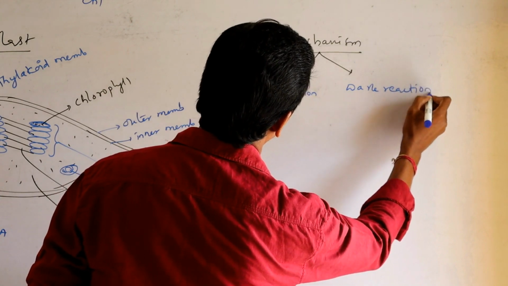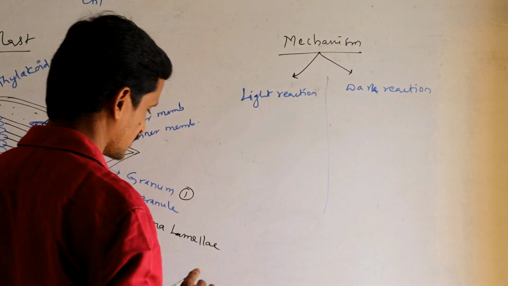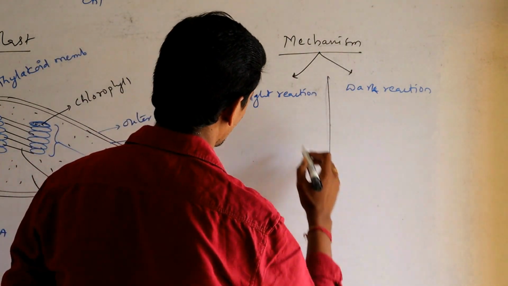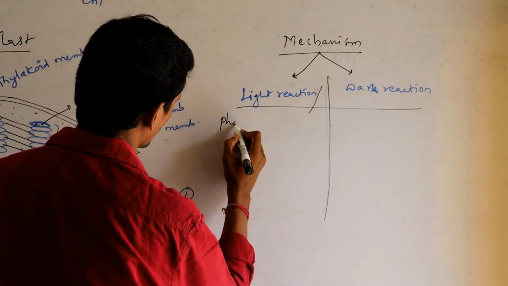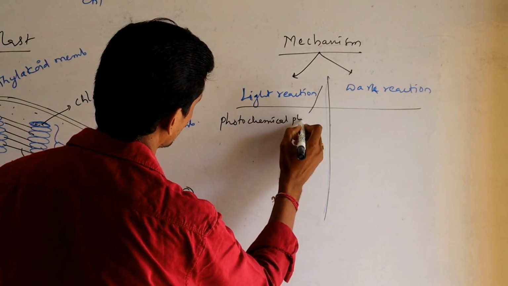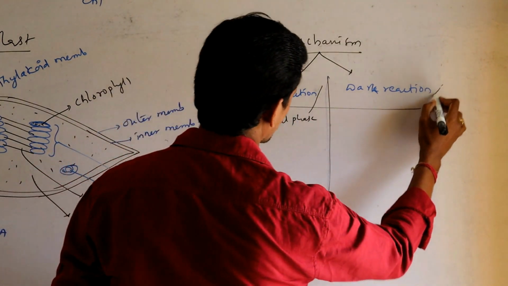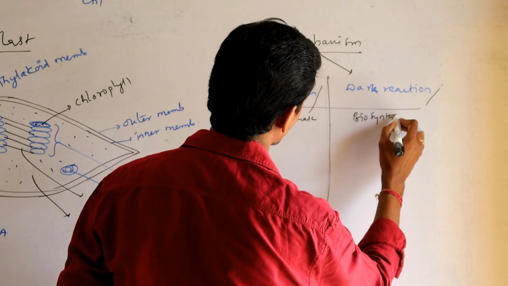Light reaction and dark reaction. Let us see two fundamental differences. Light reaction is also called the photochemical phase, and dark reaction is also called the biosynthetic phase.